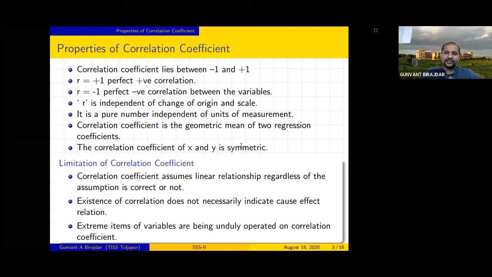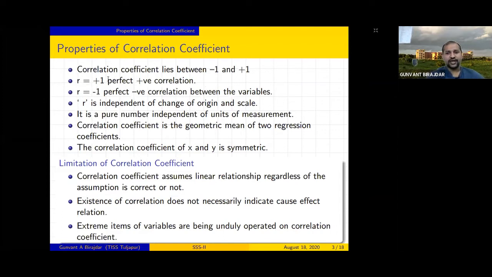Suppose your answer does not lie between -1 and 1, it means you have committed some mistake in your calculation, right? That will say that you are doing some wrong calculations. Always your r should lie between -1 and 1, right?